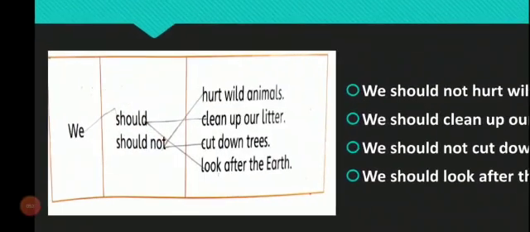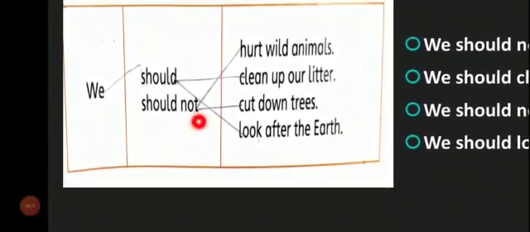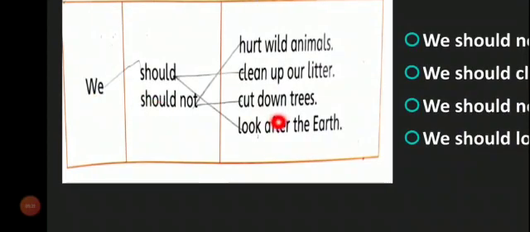As you can see here, there are 3 columns. 1, 2, 3. The first column has only one word, we. The second column has 2 words, should and should not. And the third one, there are 4 things like hurt wild animals, clean up our litter, cut down trees and look after the earth. Dear students, I told you that woolly mammoth told us about the things that we should do and we should not do.